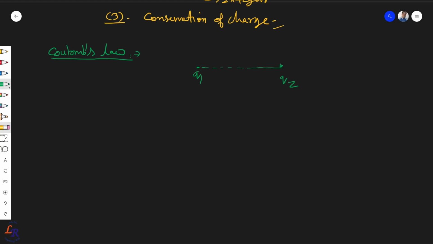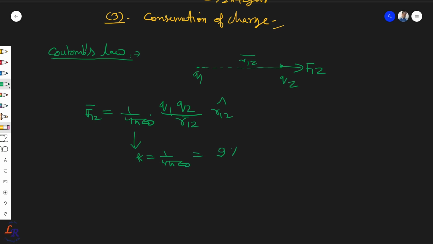So let's say these are the two charges, and you want the force on charge q2 due to charge q1, so you can write F12 in vector form as 1/4πε0 q1 q2 upon r12 squared, times r12 cap, which is the direction, where this is the constant. We can also represent it as k, where k is equal to 1/4πε0.